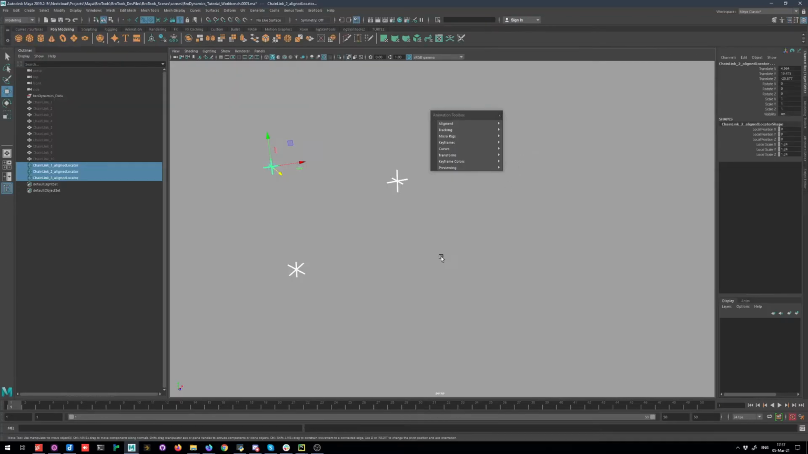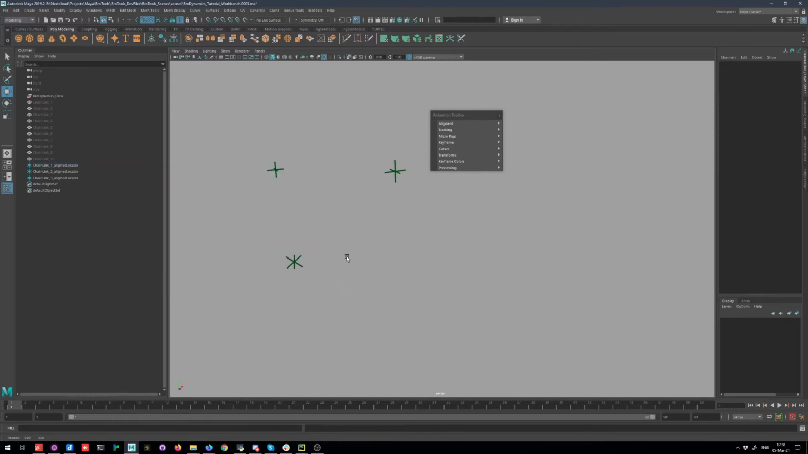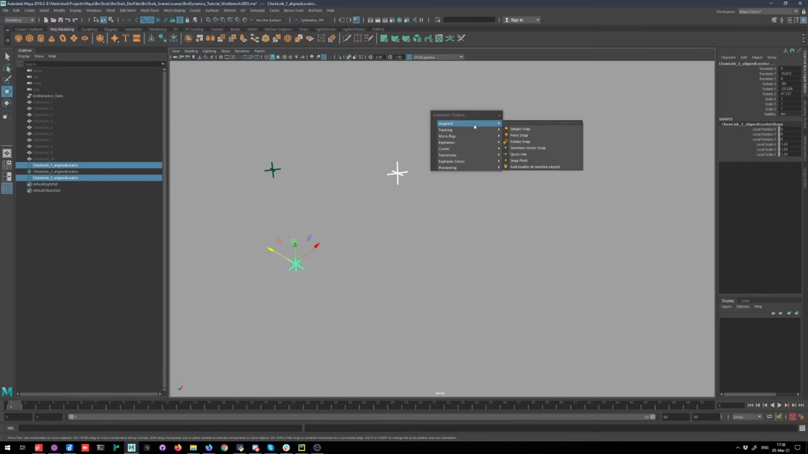Let's move on. Quick Aim, rotate an object to look at its target. It works with three objects in selection: child, target, and up vector. Snap Pivot will snap pivot of the child object to pivot of the parent object, both position and rotation.